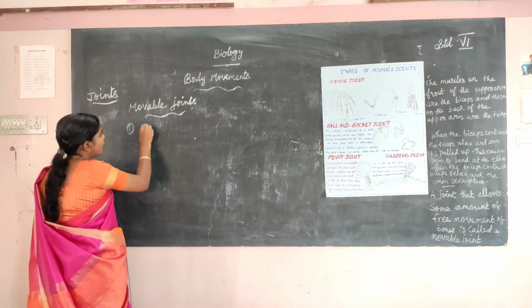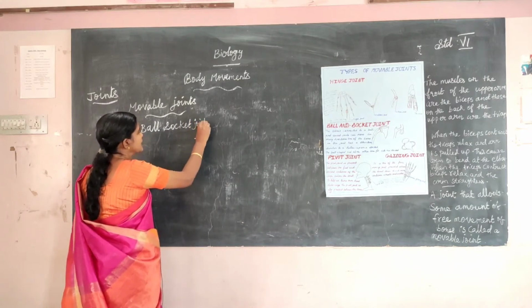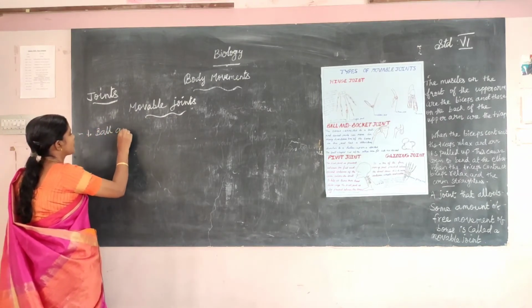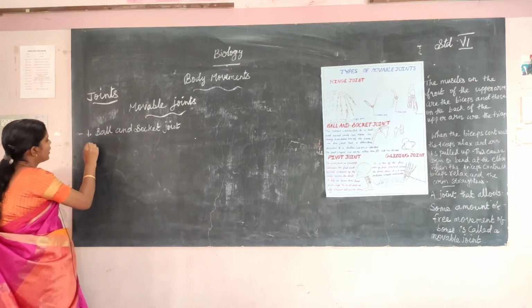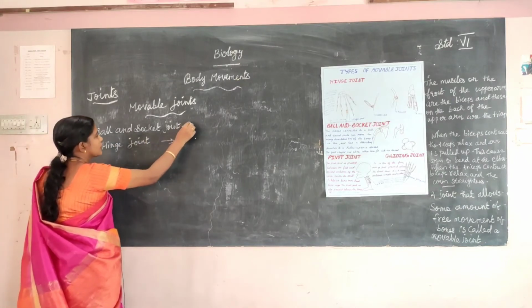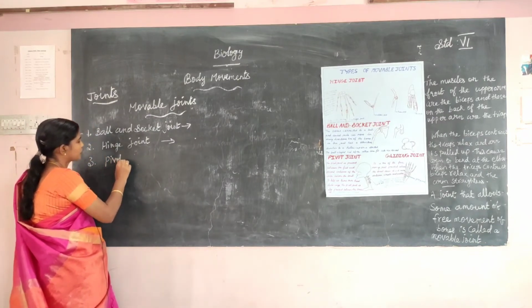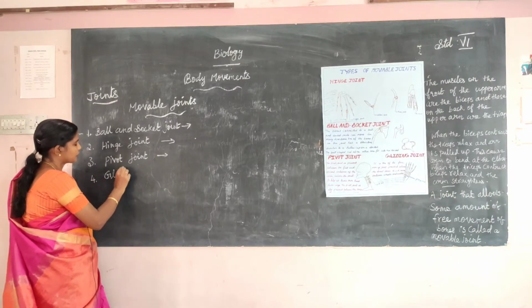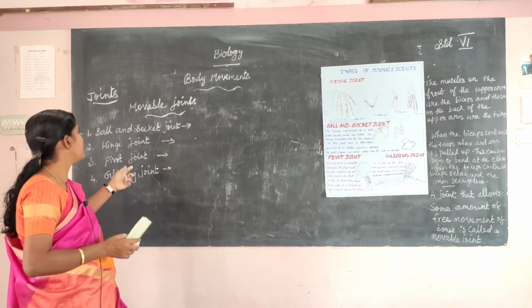First one, ball and socket joint. Second one, hinge joint.